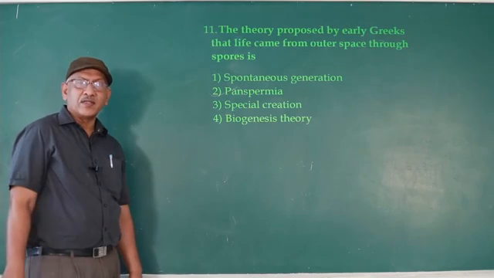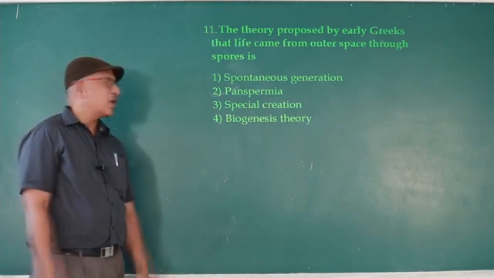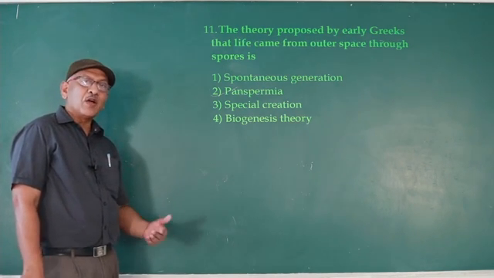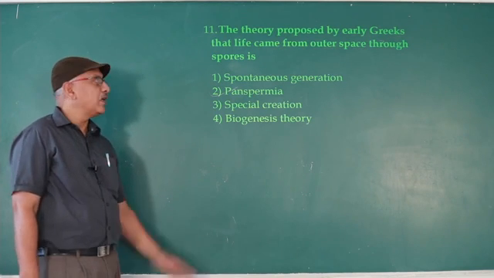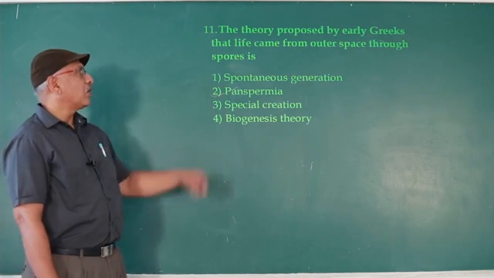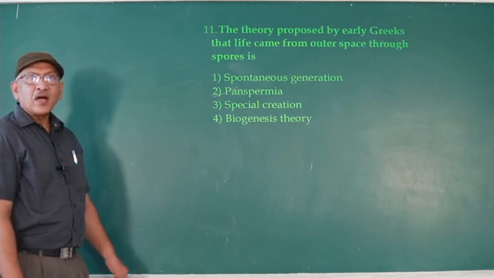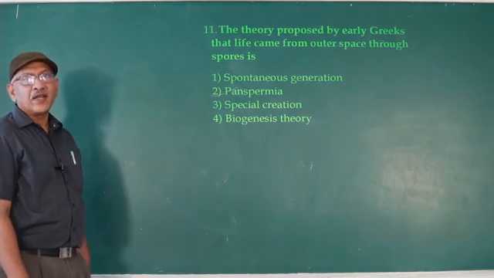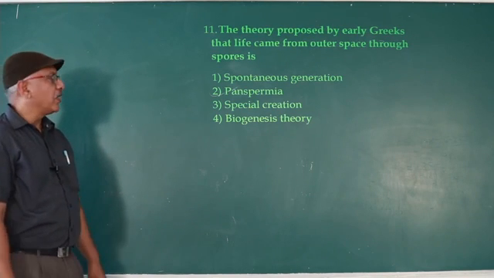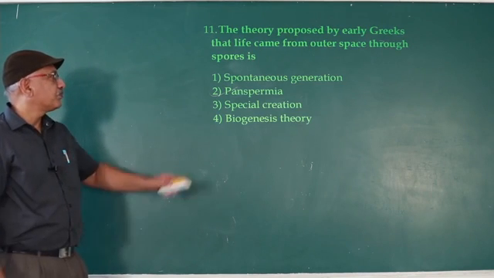According to special creation theory, supernatural power created the living organisms. Spontaneous generation: living organisms evolved from non-living matter suddenly. Aristotle, Plato, Thales were supporters of spontaneous generation. Biogenesis theory: life originated from already existing life. Francesco Redi, Louis Pasteur, supporters of biogenesis theory.